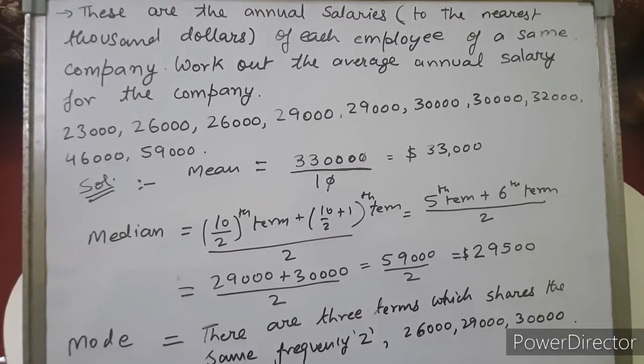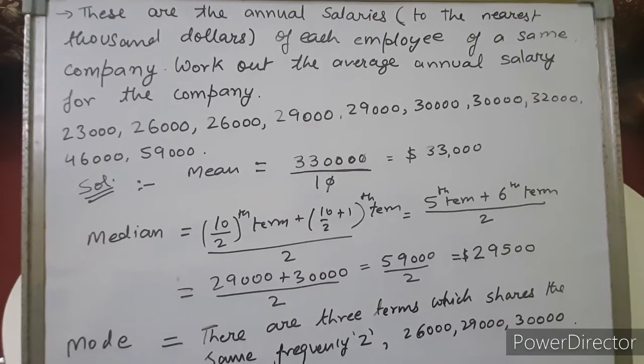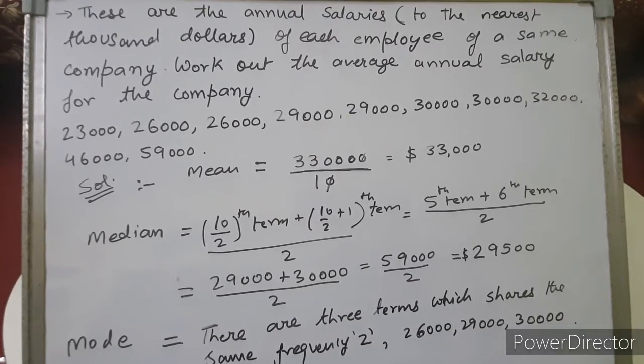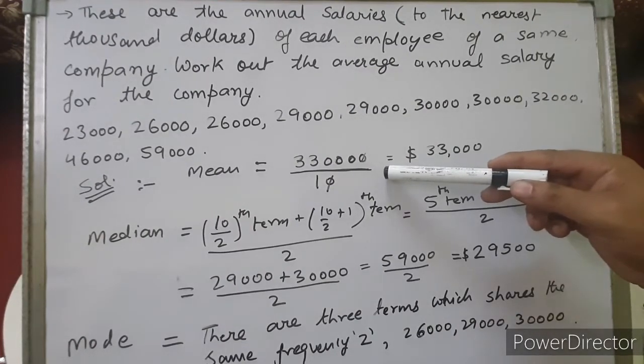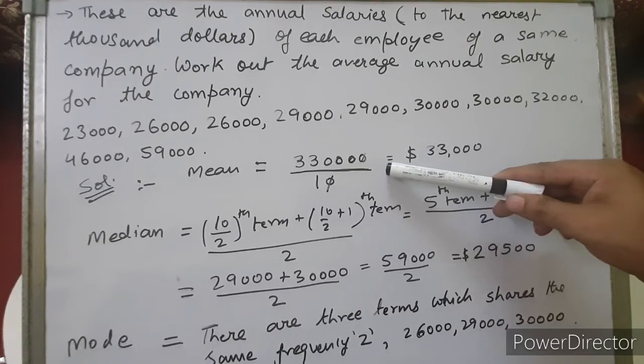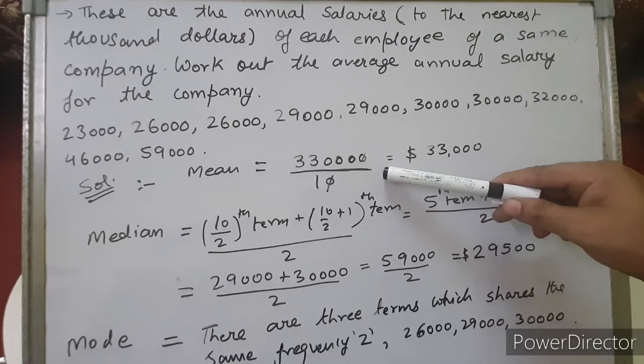If they are not given in order, then the first thing we'll do is arrange the data in ascending or descending order to find the median correctly. Mean you can calculate without it, but for calculating the median we need to arrange the data. Let's come to the solution of the sum. First we will calculate the mean of the data. Mean is the sum of quantities upon the number of quantities. When we add all these terms, we get $330,000 as the sum of the 10 salaries of 10 employees.